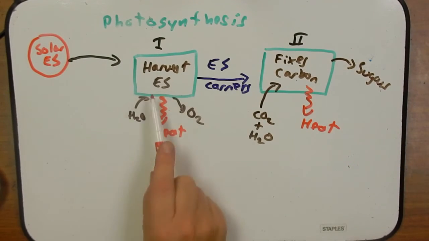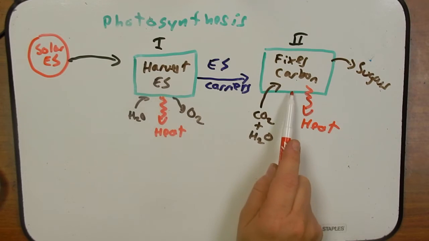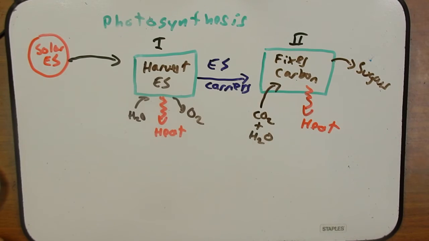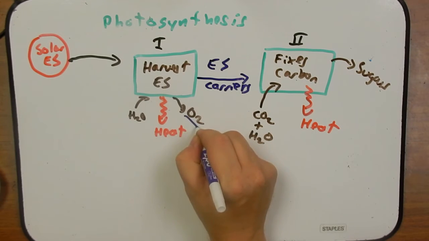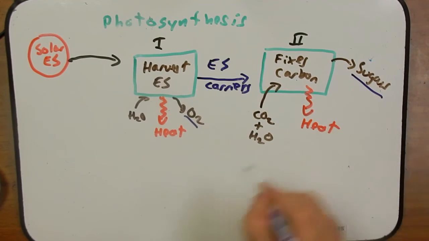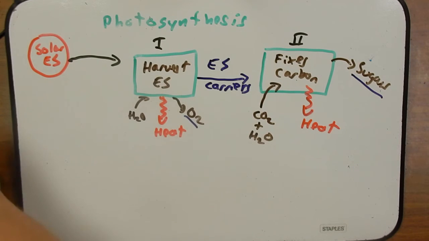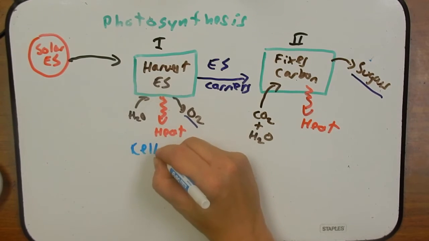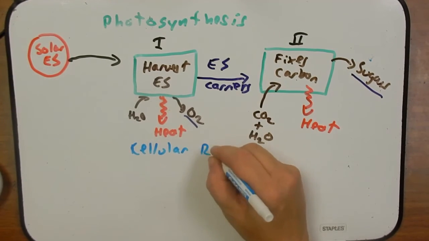So we can think of this as harvesting the energy and then fixing the carbon. The end goal, or the end result, is that you create oxygen and sugars. These oxygen and sugars can now be fed into respiration, cellular respiration.